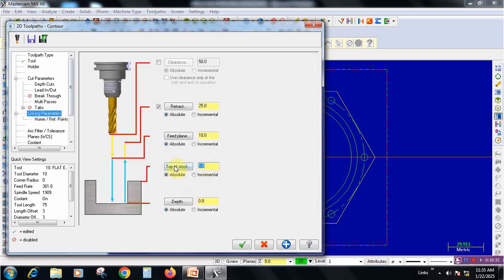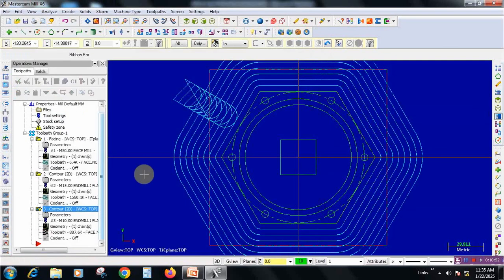This will become 0 and this will become minus, sorry, this is minus 10. Already 10 mm is removed. This is minus 20. From minus 10 to minus 20, that second contour will be processed, and remove the lines.